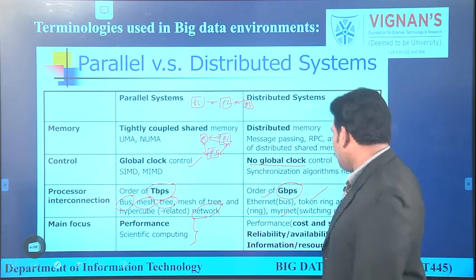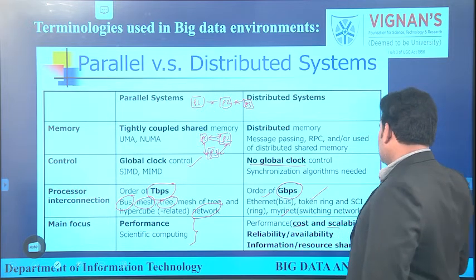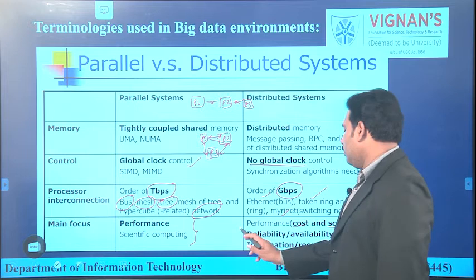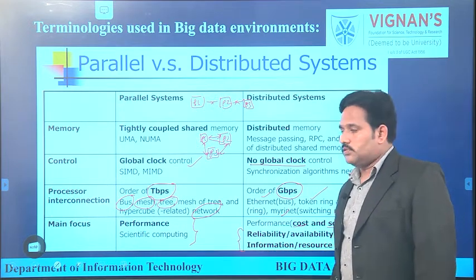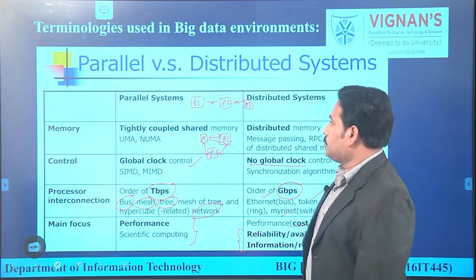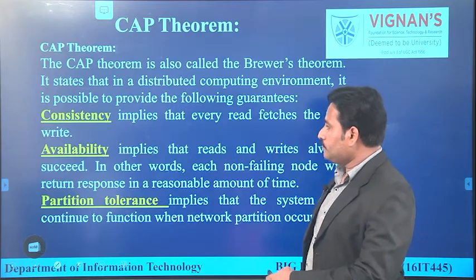Whereas in distributed computing, performance is in the aspect of cost and scalability. We are looking into the concept of reliability and availability of the resources. So these are the 4 differences between parallel versus distributed computing.